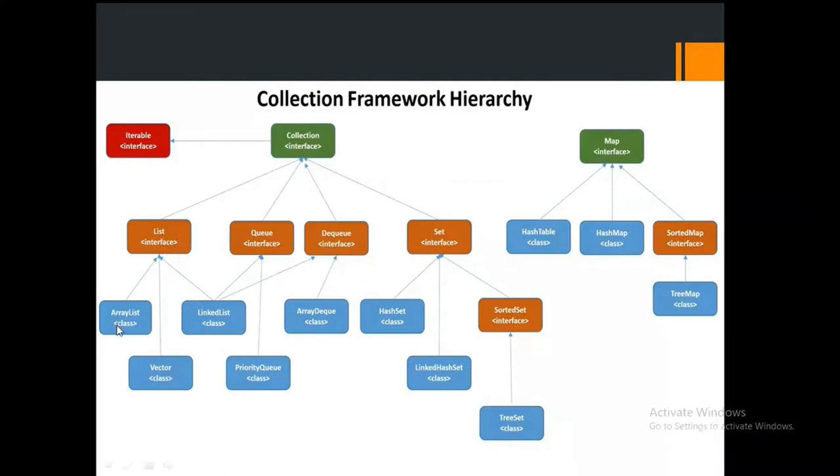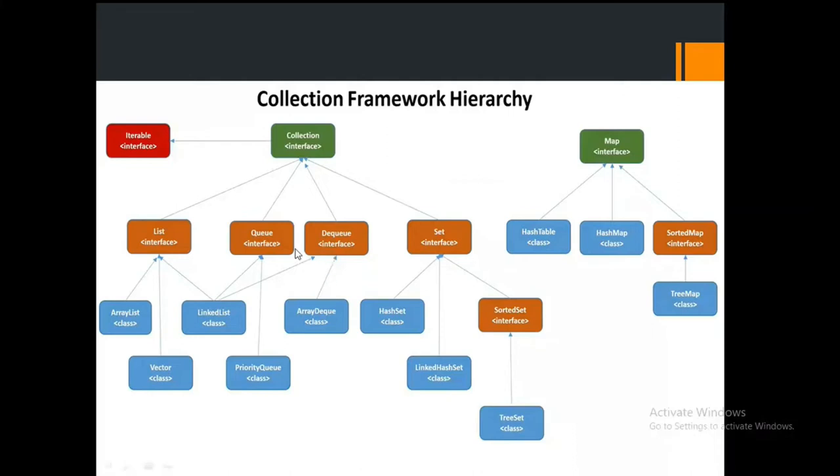What classes does it have? ArrayList is one class available in the list interface. Similarly, LinkedList is another class. Similarly, the Vector class is there. Similarly, we have Stack also, which is a part of Vector. Like that, every interface has some classes inside of it, and you try to understand it.